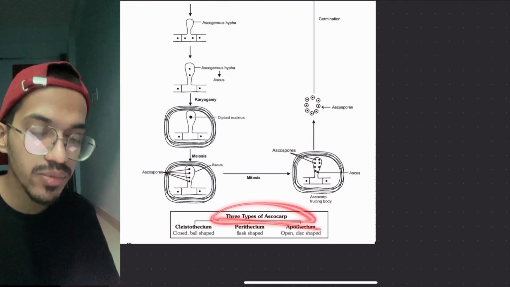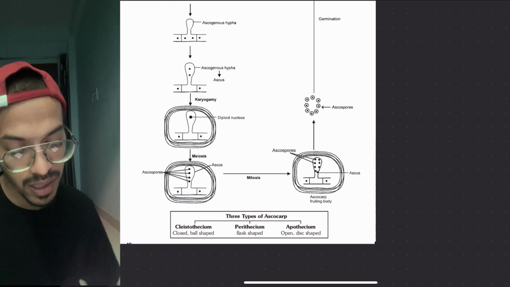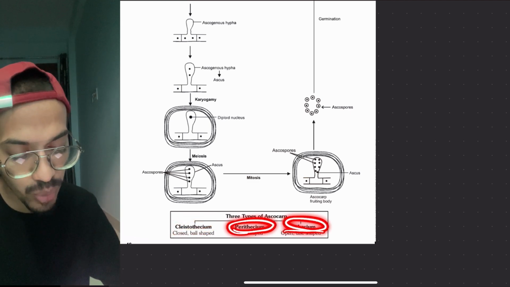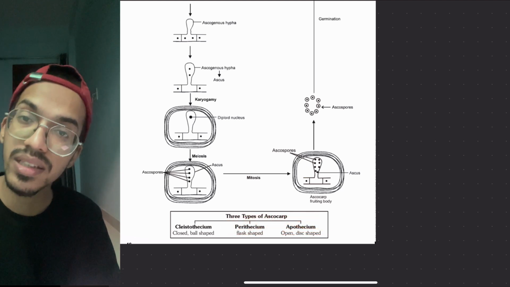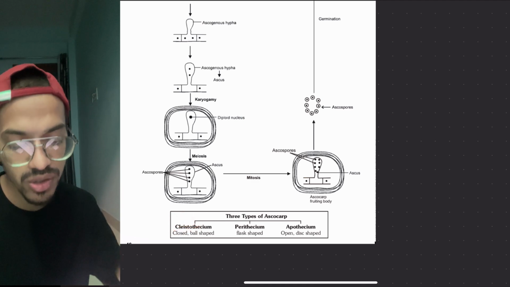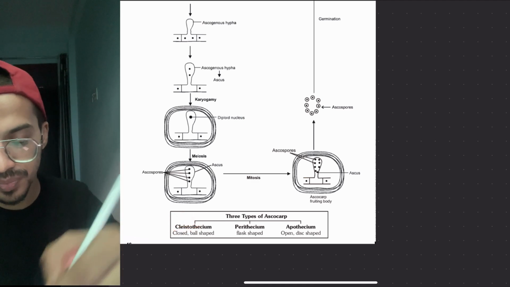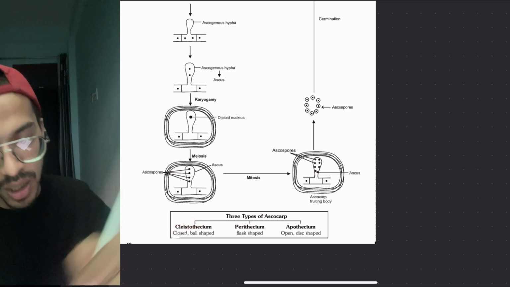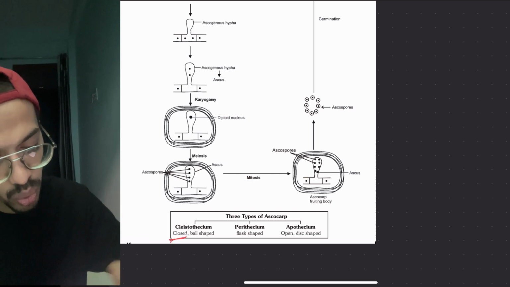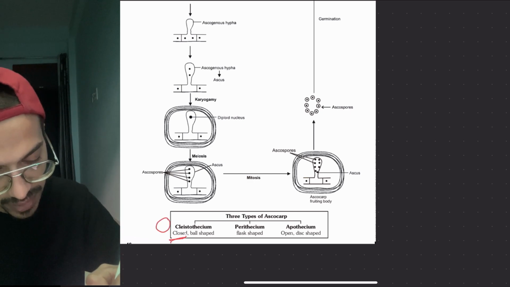There are three types of ascocarps that can be present: cleistothecium, perithecium and apothecium. Its name is based on the structure it has. Cleistothecium: the word cleisto itself means closed. So it is a closed ball-like structure, like this.